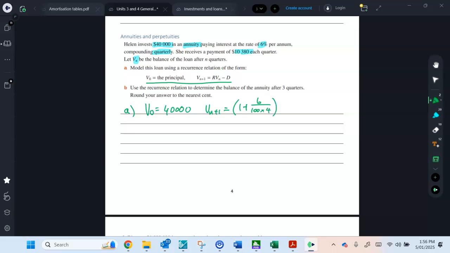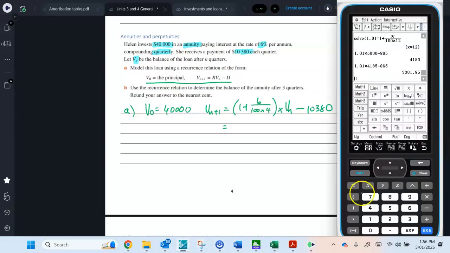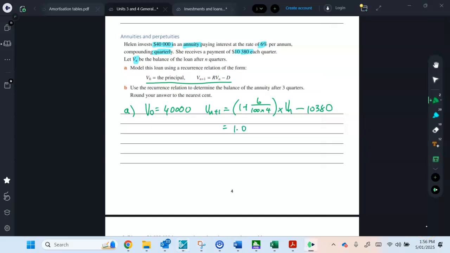Sorry, I was just thinking of something else, got a little bit distracted. Times V n minus your repayments. All right, so let's just tidy that part up. So 1 plus 6 over 100 times 4, 1.015.